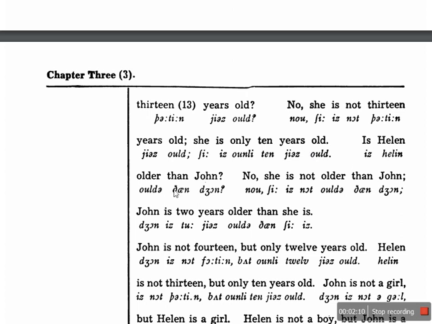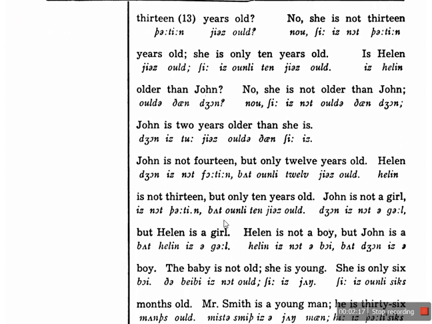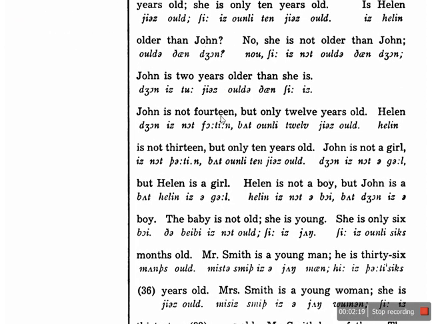Is Helen older than John? No, she's not older than John. John is 2 years older than she is. John is not 14, but only 12 years old. Helen is not 13, but only 10 years old. John is not a girl, but Helen is a girl. Helen is not a boy, but John is a boy. The baby is not old, she's young. She's only 6 months old.